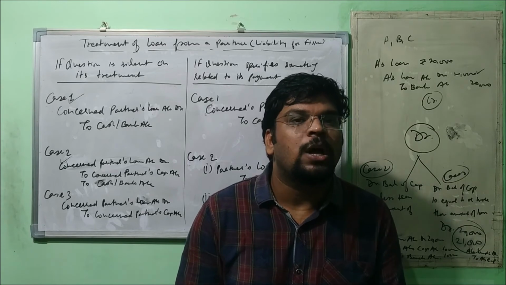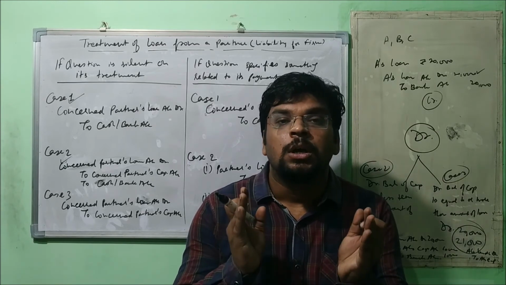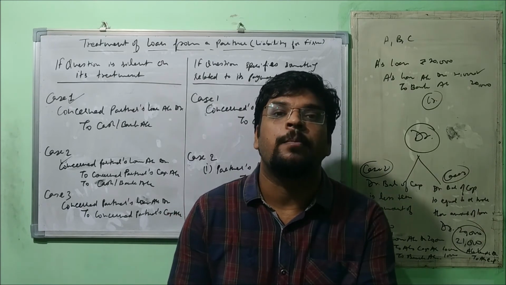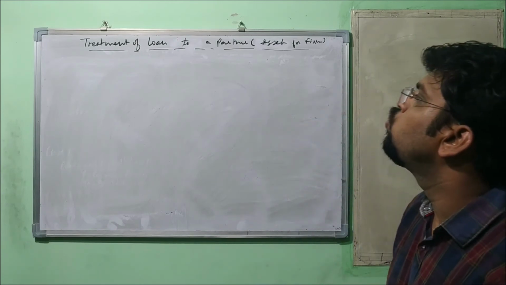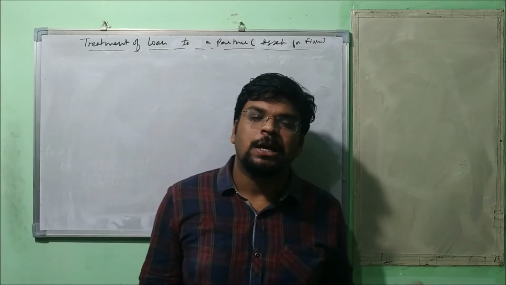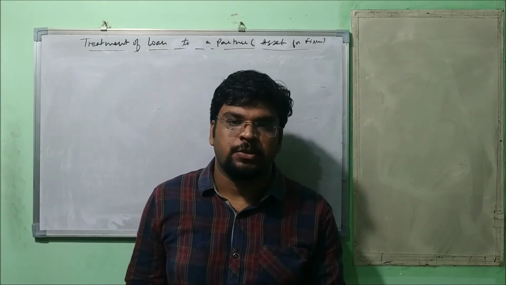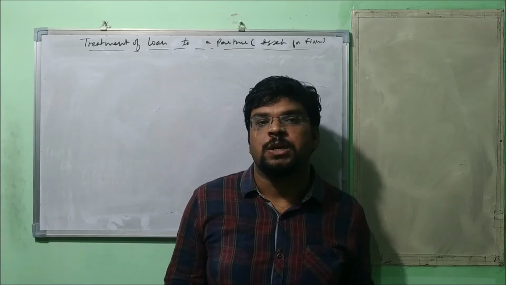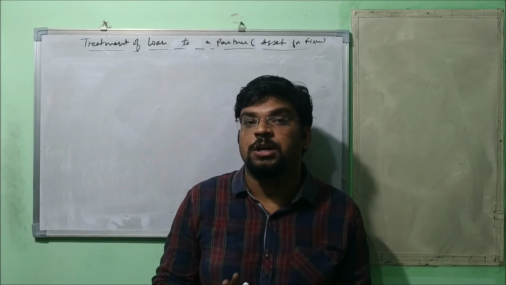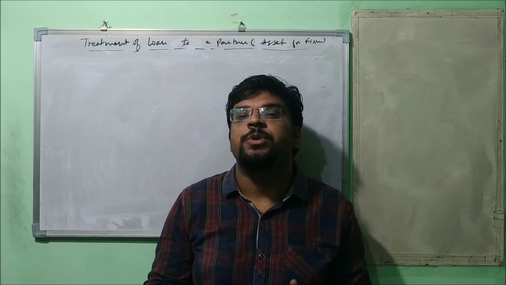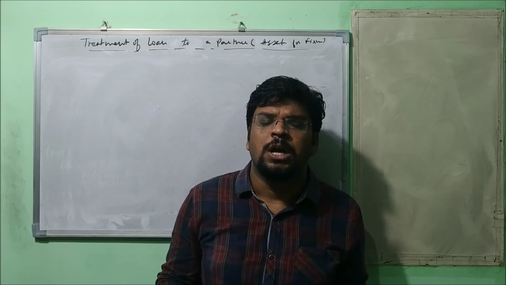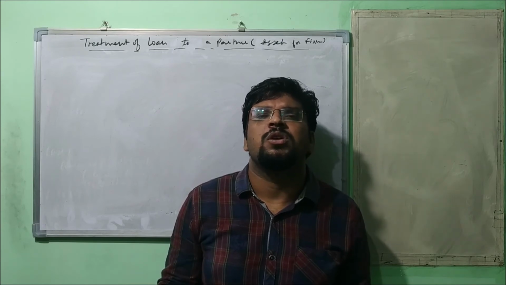Alright friends, so that was all about the treatment of loan from a partner. Now let's discuss the treatment of loan to a partner. So treatment of loan to a partner means this is an asset for the firm. Okay, so like other assets, this is also supposed to be realized. Fine, but this is not like other assets. Why? Because this is related to a partner, and the partner is the second party, not the third party. Okay, so a special treatment will be done here. It will never be transferred to the realization account. However, if you do, it will not make any difference, but ethically you are not supposed to do so.